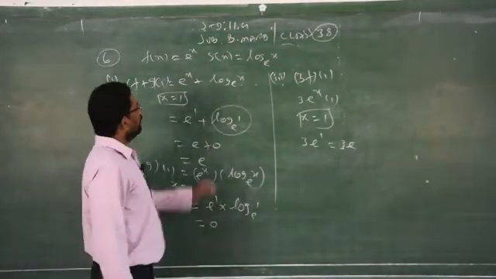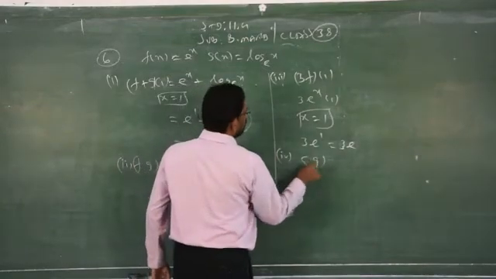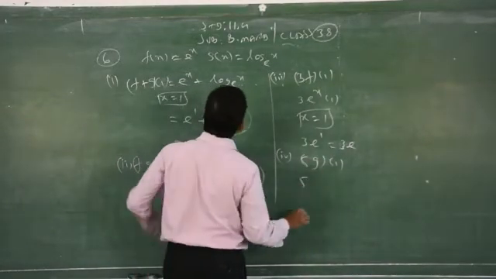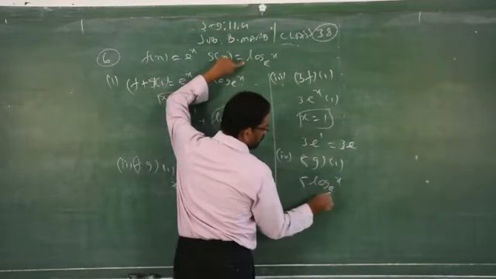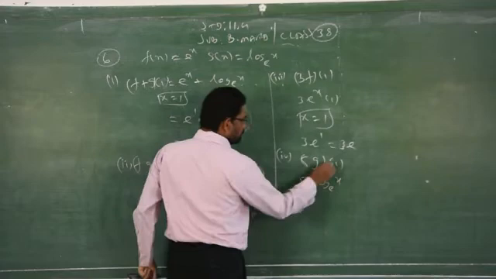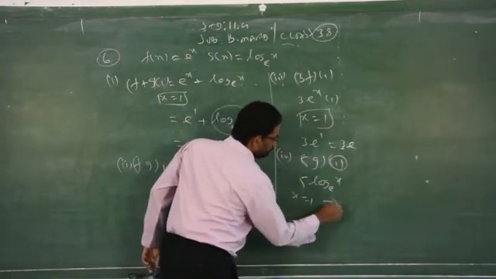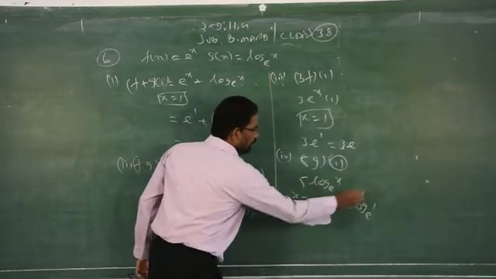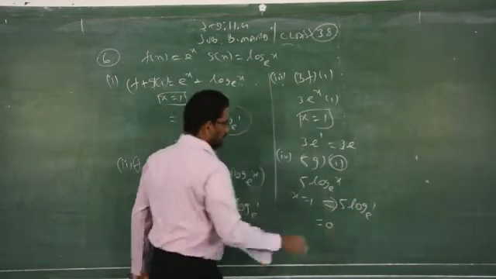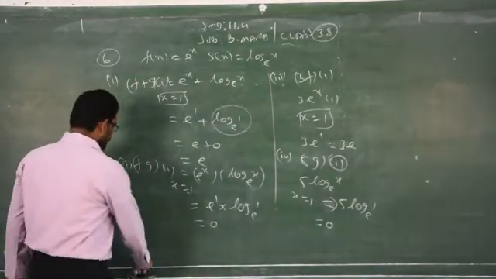And the same way you have to do for the last one, that is 5g of 1. 5 into log x to the base e, but x is replaced by 1. So which will give you 5 log 1 to the base e. Log 1 is 0, therefore the answer is 0. Very simple. Now sum number 7.